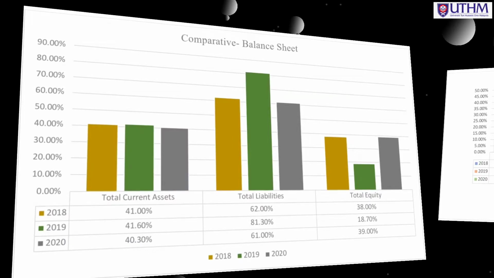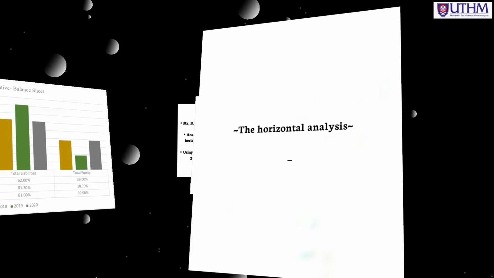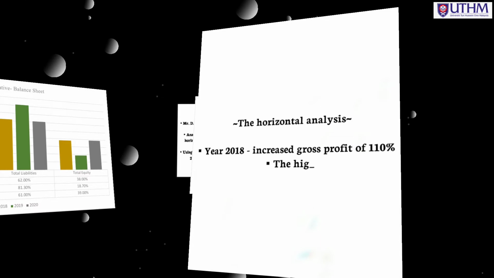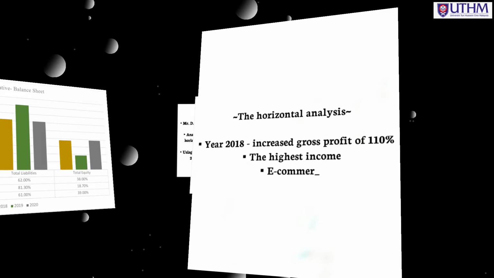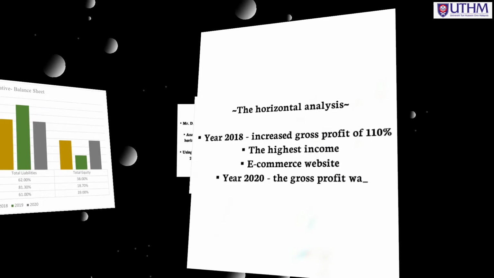The horizontal analysis of Mr. D.I.Y Group Berhad's comprehensive income for the years 2018 to 2020 shows a fluctuating graph. For the year 2018, the company had an increased gross profit of 110% and the highest amount in other operating income. This is because the company launched their own e-commerce website. In the year 2020, the gross profit decreased.